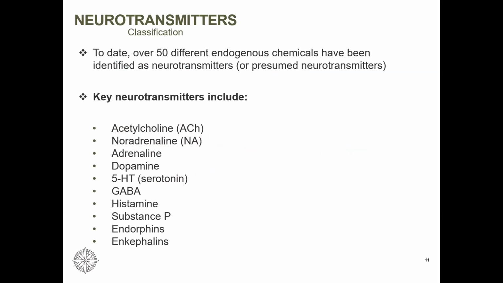So now we know about 50 different endogenous chemicals that we call neurotransmitters. As I mentioned earlier, we have taken a very simplified version in this session. We are only talking about neurotransmitters. However, some of them are now being classified as neuromodulators and even neural hormones. But for this session, we are going to simply call them neurotransmitters.